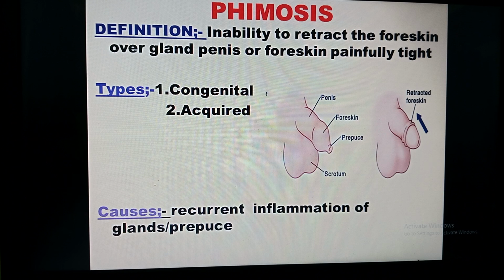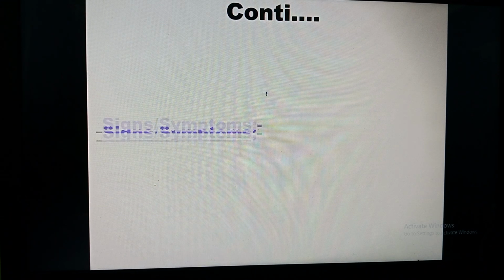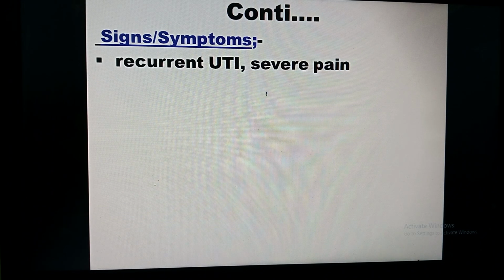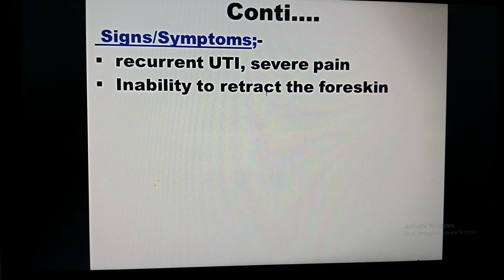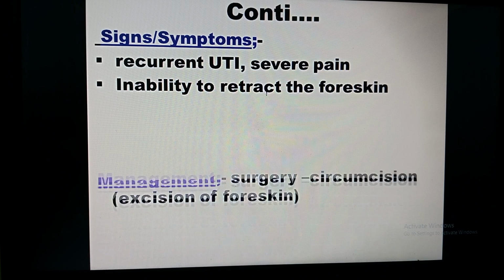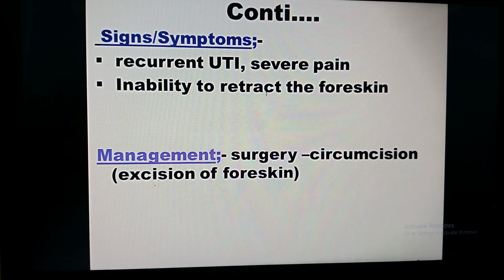When it is not able to be pulled back, what may be the signs and symptoms? There will be pain when the client is trying to pull it back. There will be severe pain and discomfort, and inability to retract the foreskin. Due to the deposition inside, the remaining material causes inflammation and recurrent UTI, urinary tract infection. Due to that UTI, the client may get fever and other symptoms also. What may be the management?